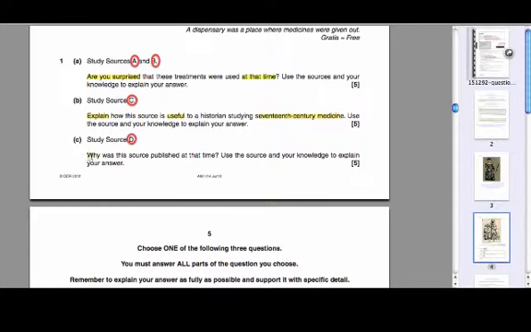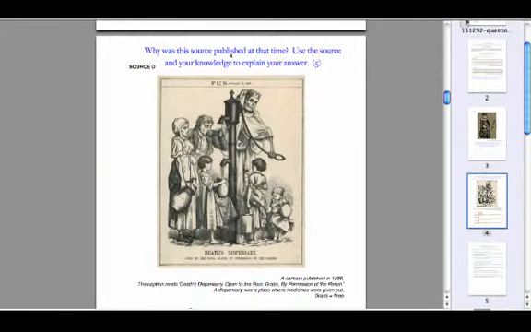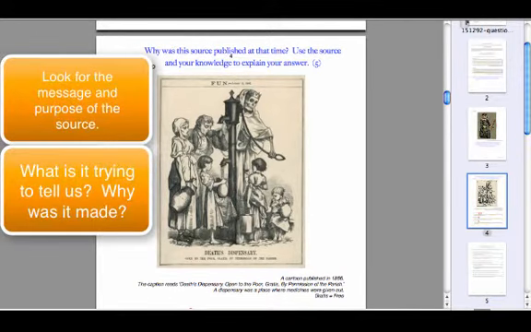So it is a why question. And what it's asking is, why was it published at that time? So why was it produced? Okay, so all of the words there are pretty important, but we're looking for reasons why it was published at that time. Okay, so here we have the source and the question. Now, when it is a why was this source published question, what you're really looking for is what the message behind the source is. What was the purpose for producing it? What was it trying to tell people?